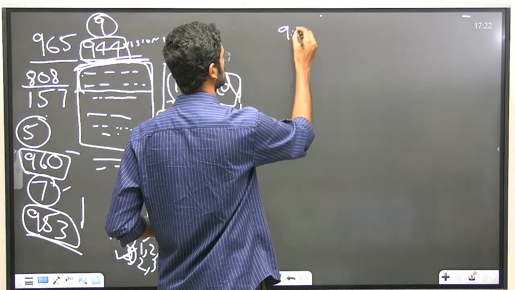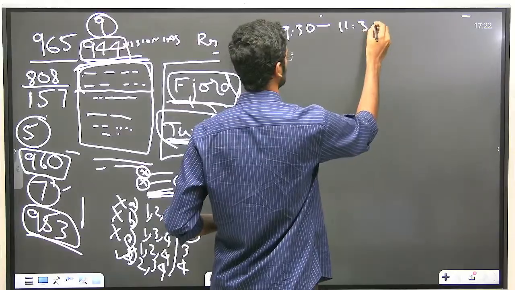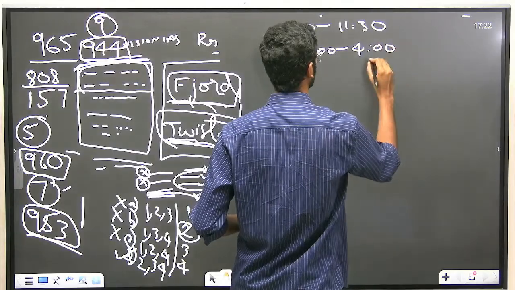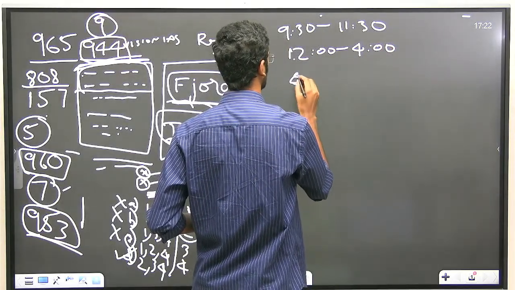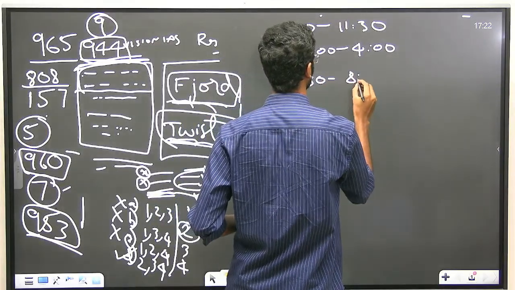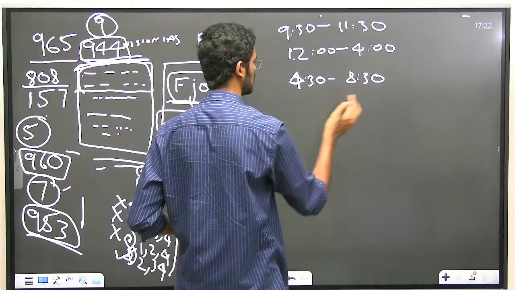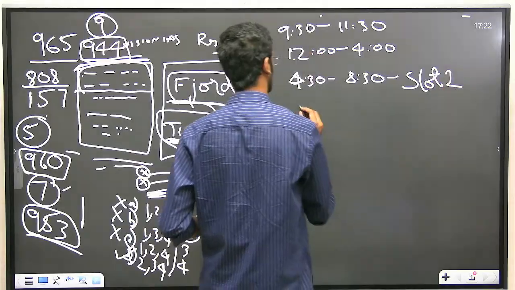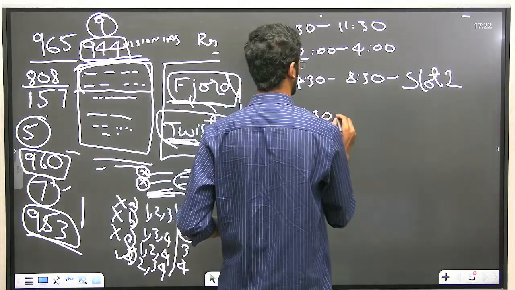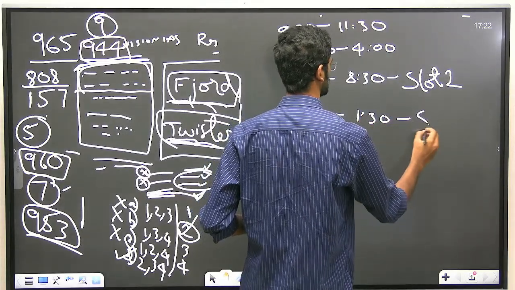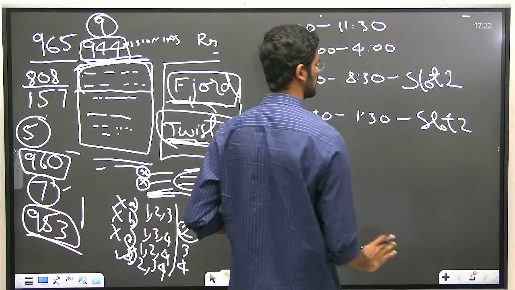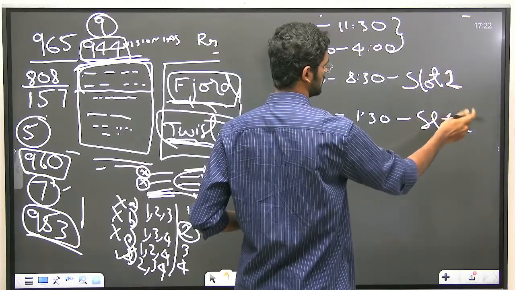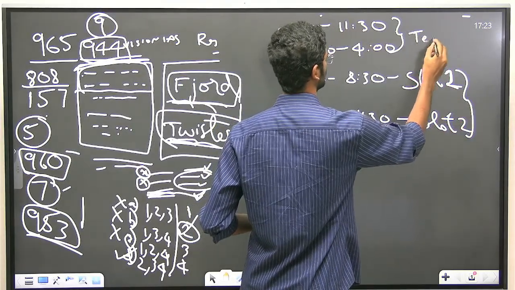My day used to start at 9:30 to 11:30. I used to write one prelims test series, and from 12 o'clock to 4 o'clock I used to read the answer key of the test series, and again from 4:30 to 8:30, which includes half an hour or 1 hour break also. This is slot 1. And from 9:30 or so to 1:30 in the night, this is slot 2. These are 2 slots: one for revision of GS subjects, and the other for test series.